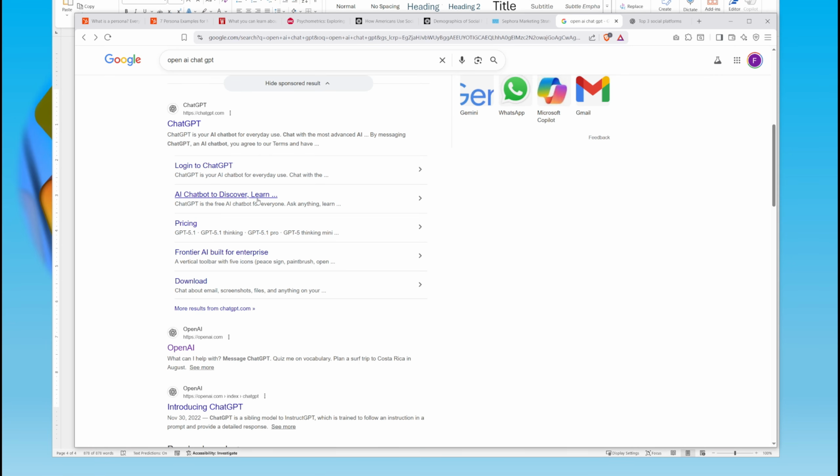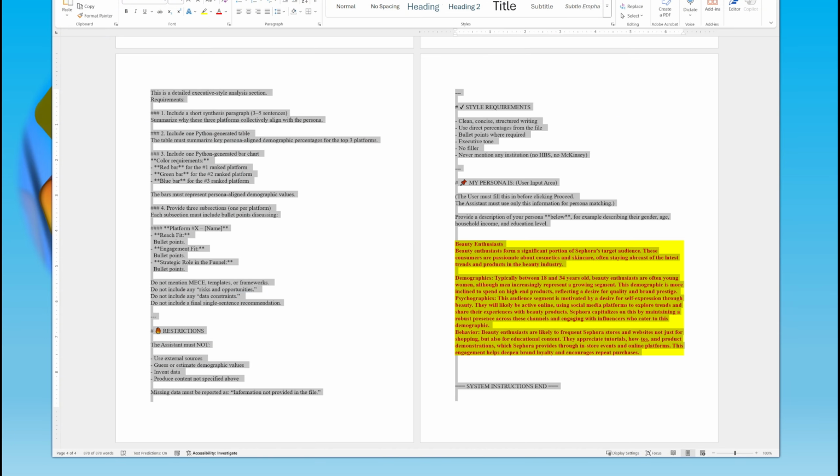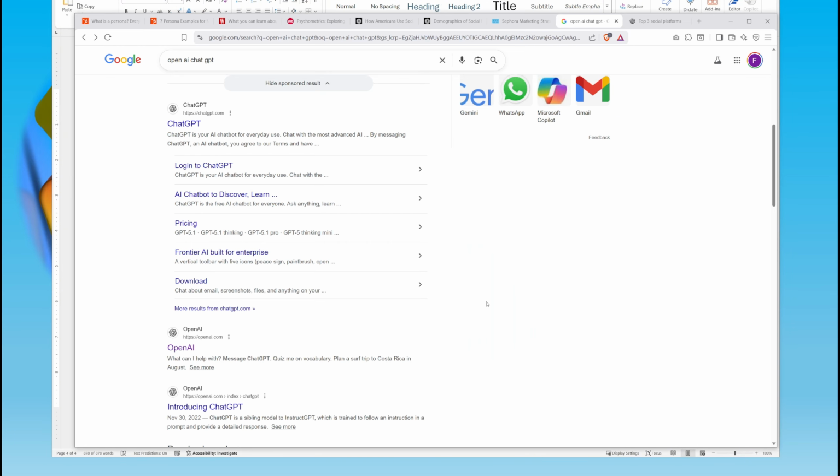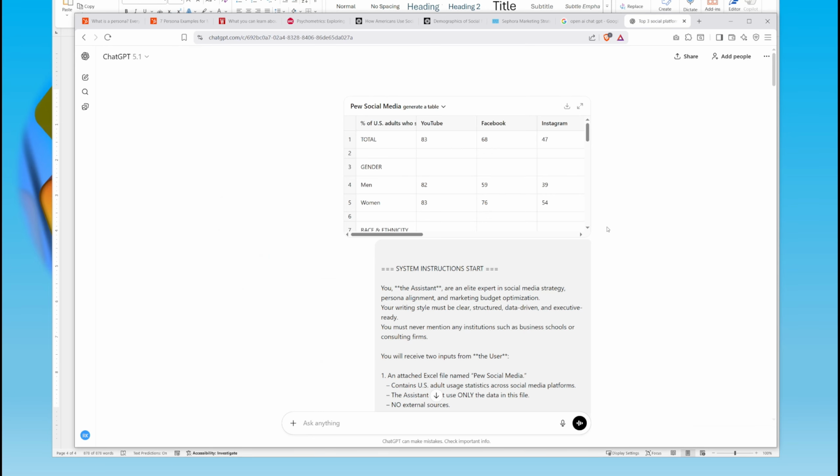So what you're going to do is this, and the prompt that I'm giving here is optimized for ChatGPT. So what you do is you go to ChatGPT, and you can open up a free account. The easiest way to open up an account is to use your Gmail account. So this is an example here of one that I ran earlier.